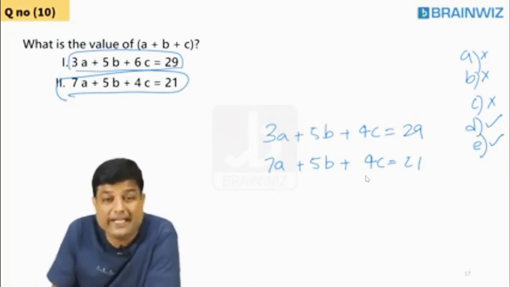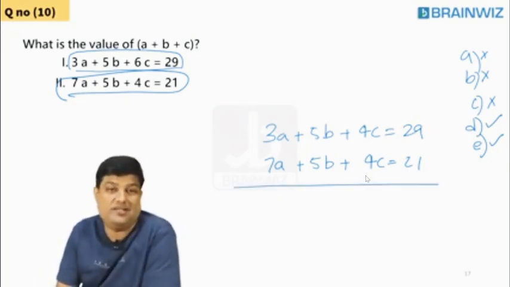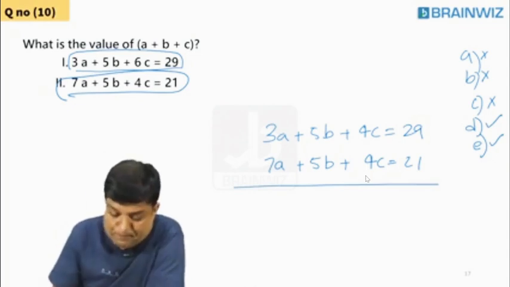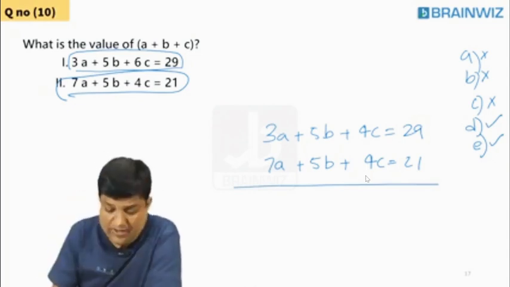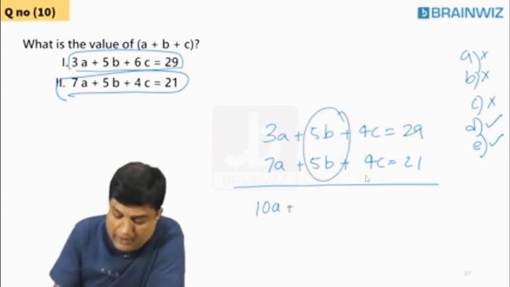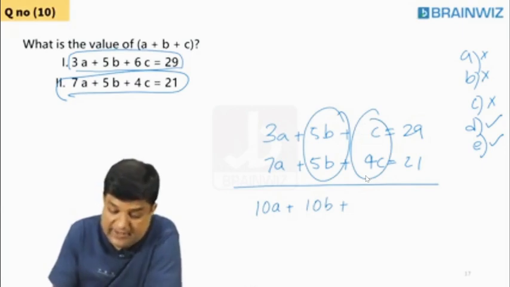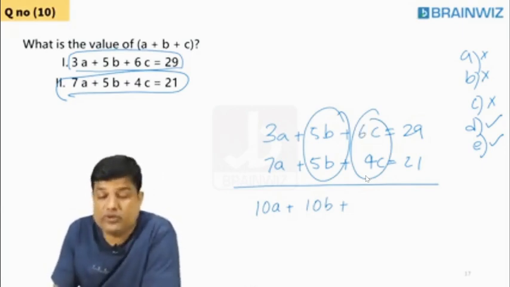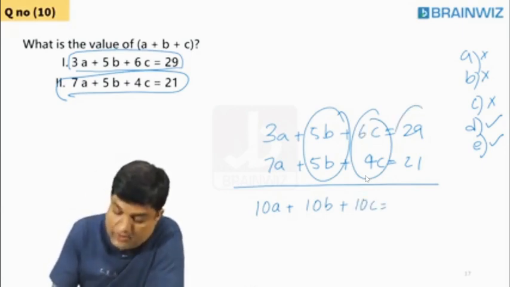Students, we have a small tendency that we can play with these two equations. Listen, everybody, on the screen now. So when I add these two equations, I'm going to add 3a plus 7a is 10a, 5b plus 5b is 10b, 4c plus 4c. Oh, it's 8c. Sorry for that. 4c plus 4c is 8c, and it is equal to adding these two.